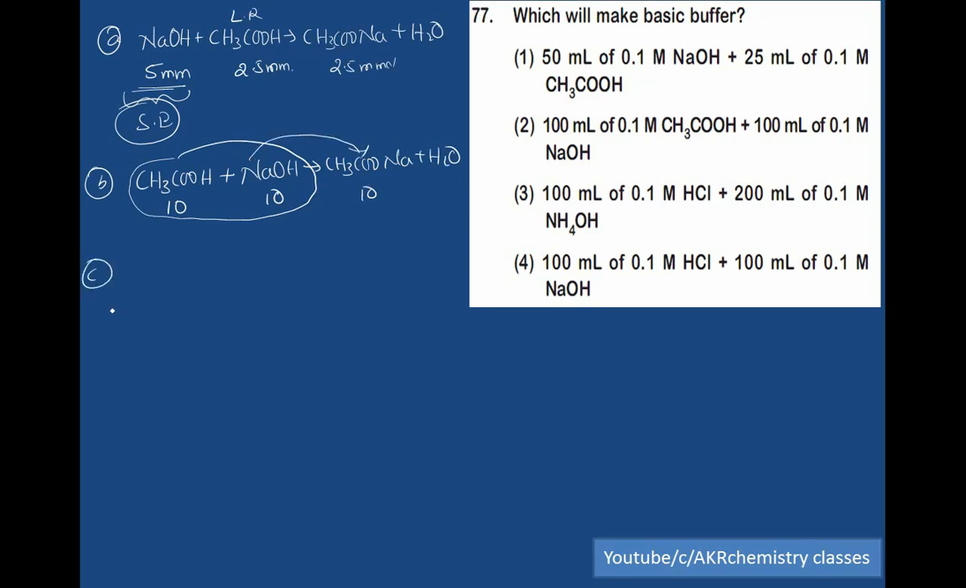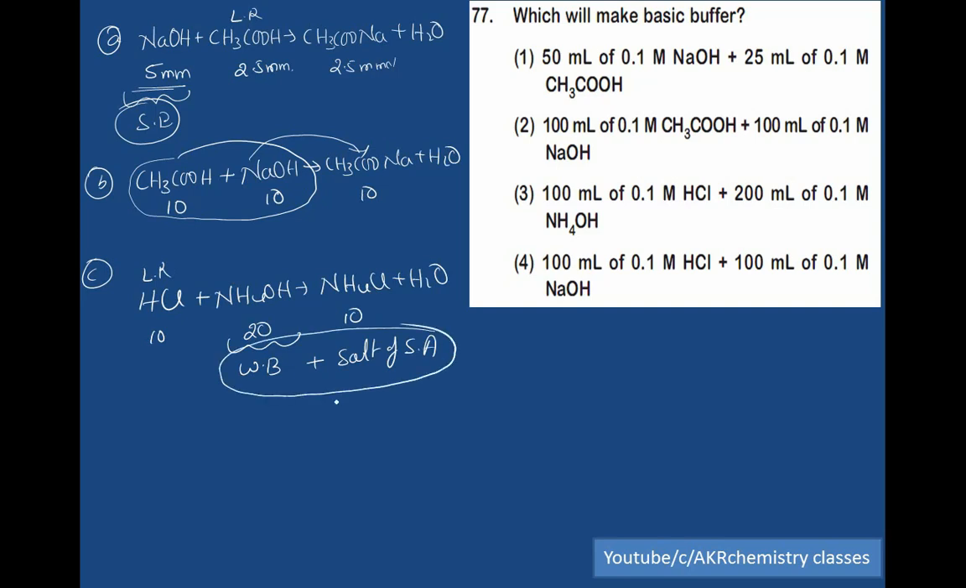Option C, 100 ml of HCl treated with NH4OH. It forms NH4Cl plus water. 0.1 into 100, 10 millimoles, 0.2 into 100, 20 millimoles. So this is the limiting reagent, we get 10. So this is the weak base, and it is a salt of strong acid. So a weak base and its salt of strong acid is called a basic buffer solution. So option 3 is the right answer.